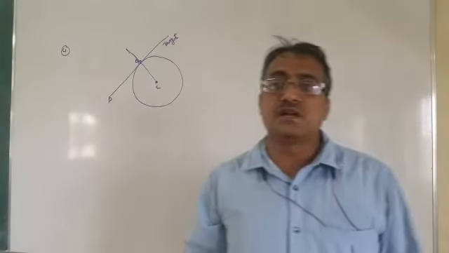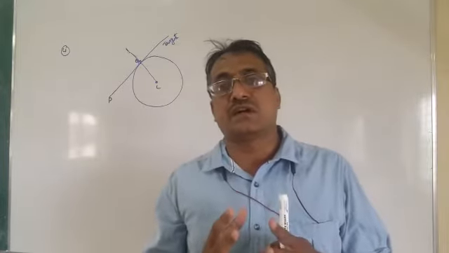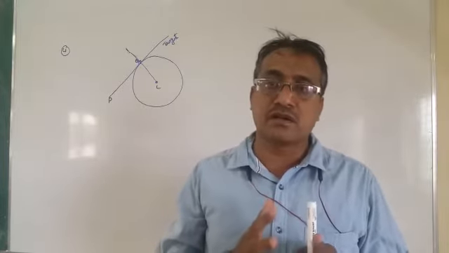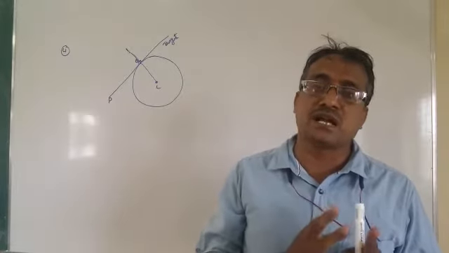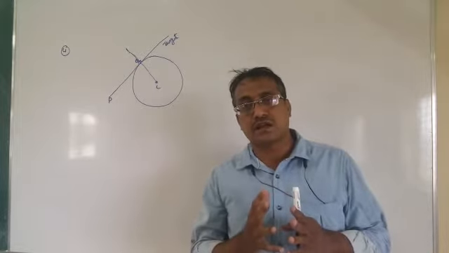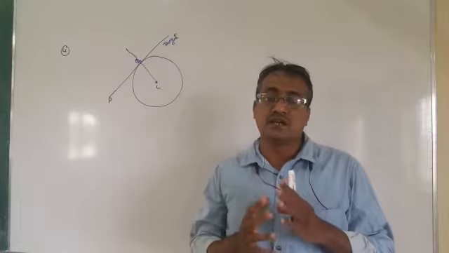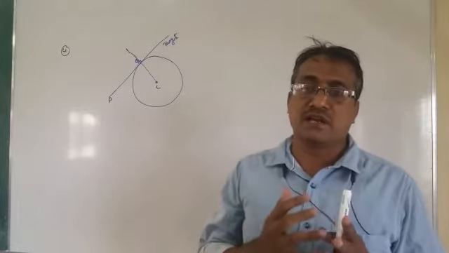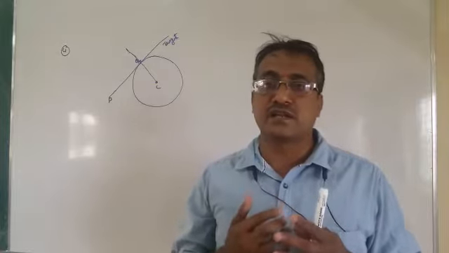Now another important concept. If a line touches the given curve at exactly one point, then that line is called a tangent to the given curve. Here you can take any curve. If a line touches the curve, then it is called a tangent.